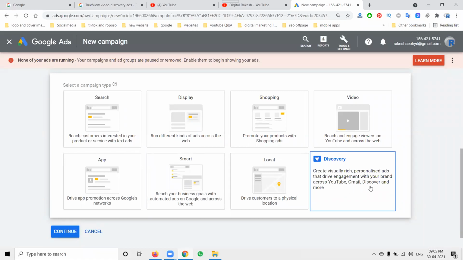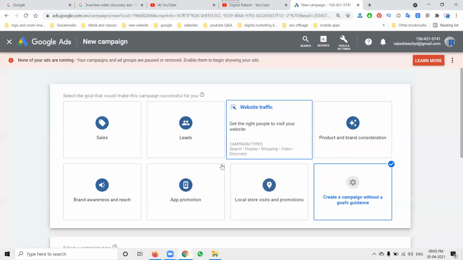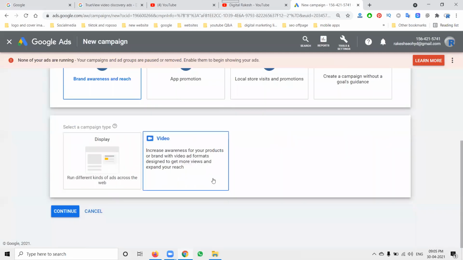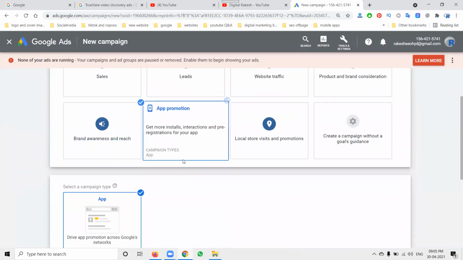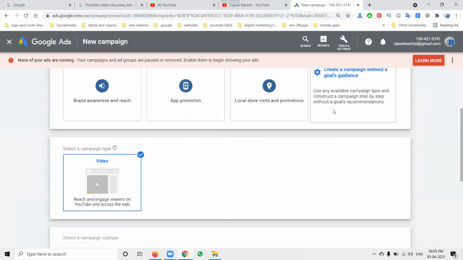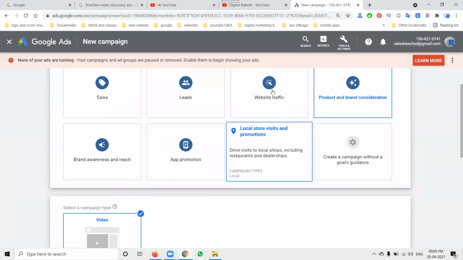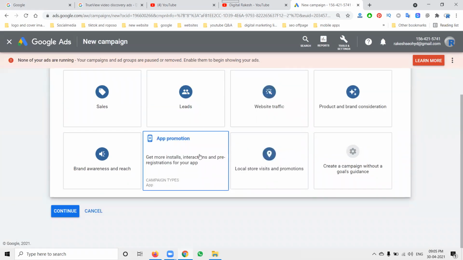But there is a small logic here. I'll show you that logic. Where it is showing for mobile, where it is showing for desktop, how I use it for discovery ads. Now coming to selecting discover ad. If you're selecting brand awareness, no discovery. App promotion, no discovery. And this one, no discovery. Website traffic, they show discover ad.